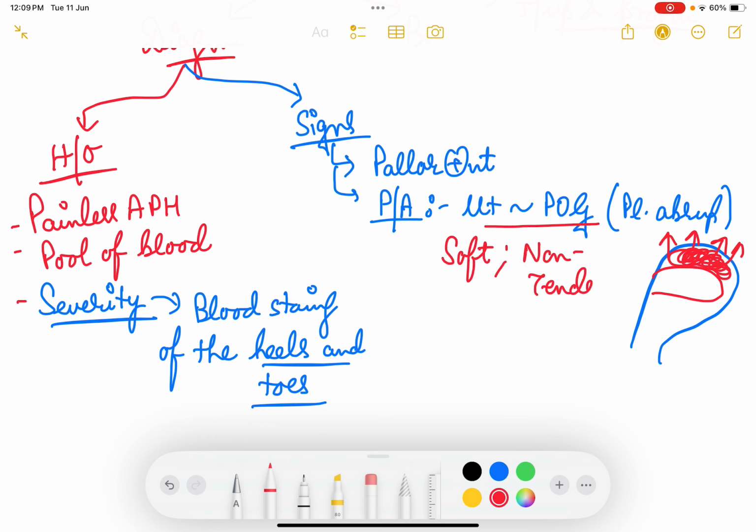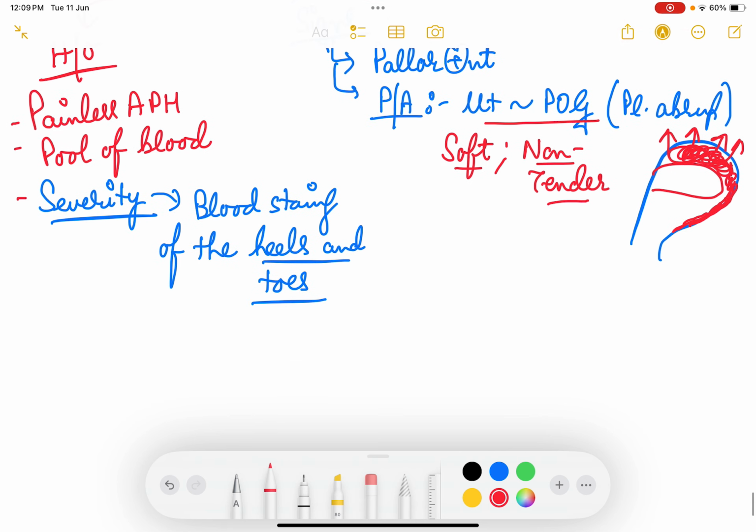And the uterus will be soft, it will be non-tender. Whereas in abruption, क्योंकि blood collection होता है, it will become hard, uterus will become hard, and it has a specific term called Couvelaire uterus. We will be discussing it in the next class. So at that time it will be tender and hard, but in placenta previa it is soft and non-tender.